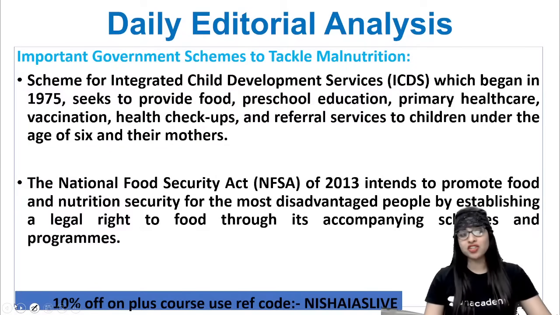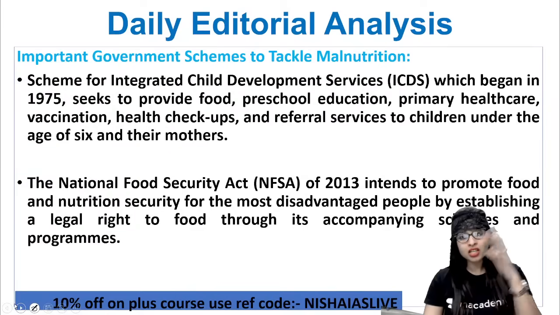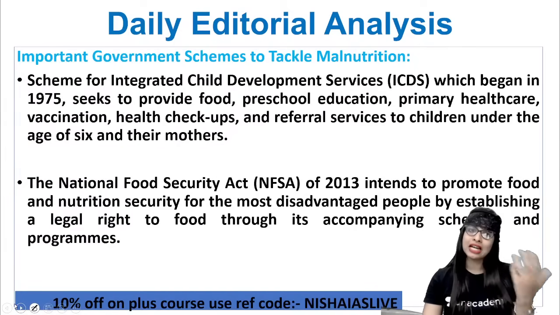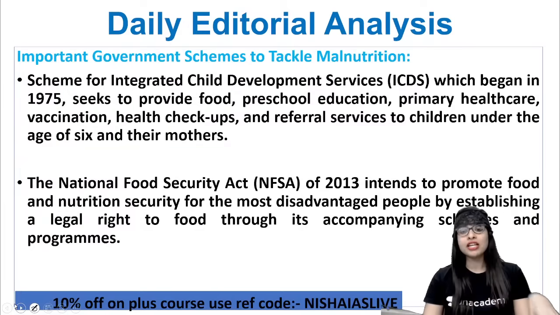There is a category of aging as well for this scheme. Similarly, food is very important. Lack of availability of food has led to all this issue. So food insecurity is a very big issue. To tackle that, food security should be there. So the NFSA, the National Food Security Act, was put forward in the year 2013, basically to promote food and nutrition security, exclusively for the most disadvantaged, the vulnerable or poor people.